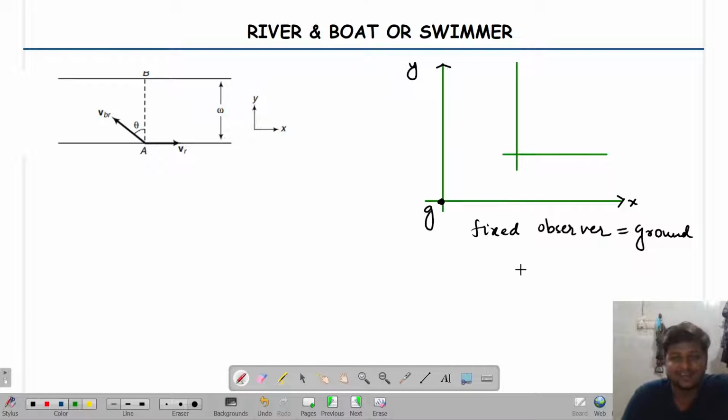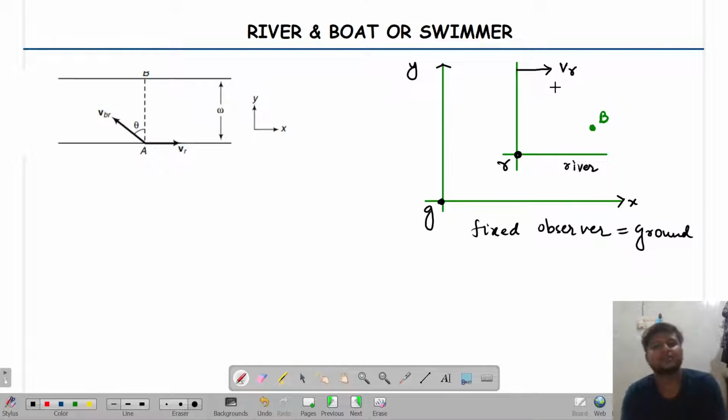Okay, now look over here. See this. What has happened? A person is there who is swimming inside the river. I am considering this as a boat. So I have taken it to be a boat. Now we have a river over here. This is my river. I am denoting this reference point, or this fixed point of the river, as R. Got it or not? It is moving with some velocity towards east, and that is denoted by velocity of the river, V_R. Got it or not?